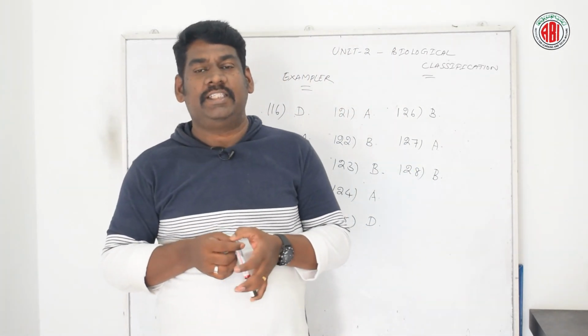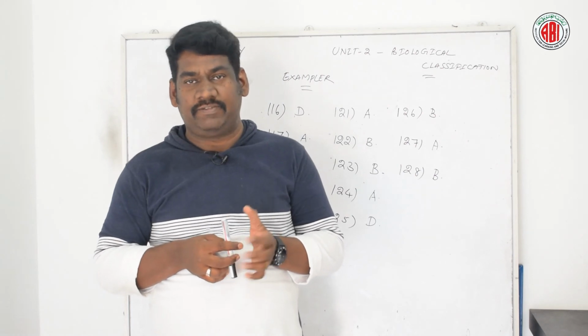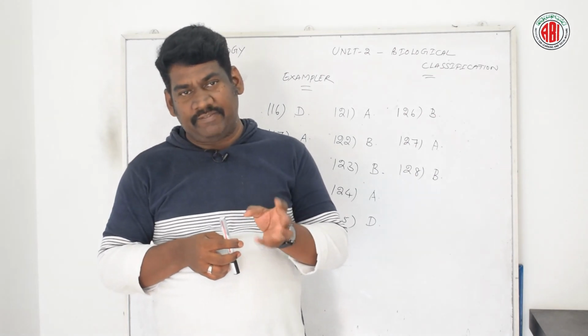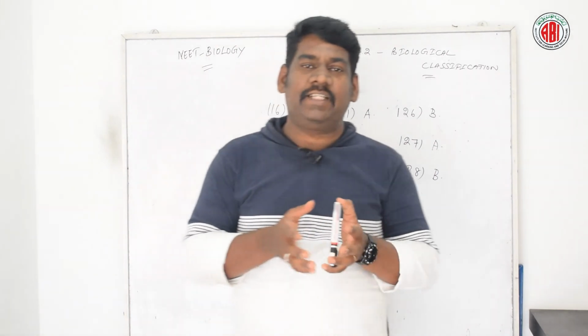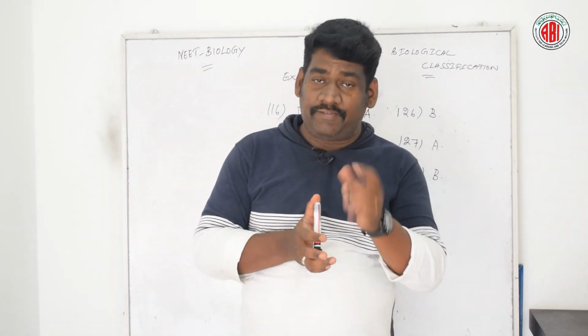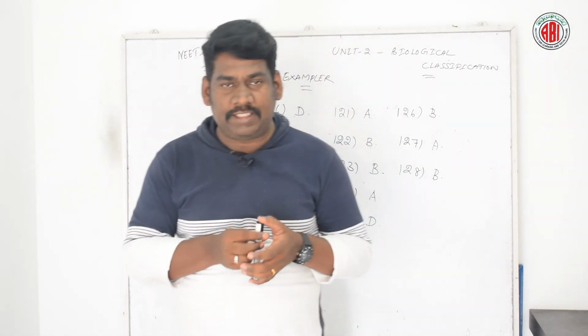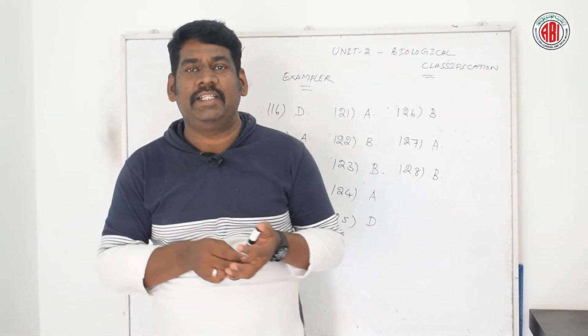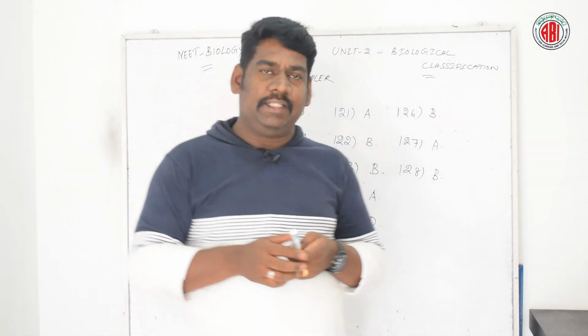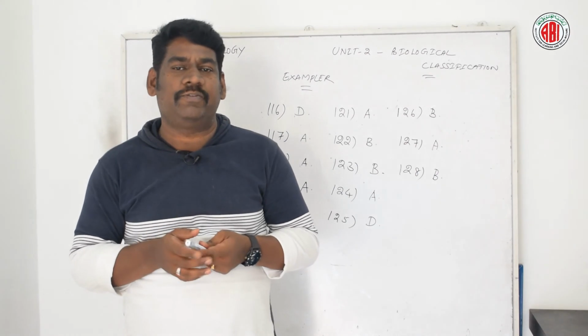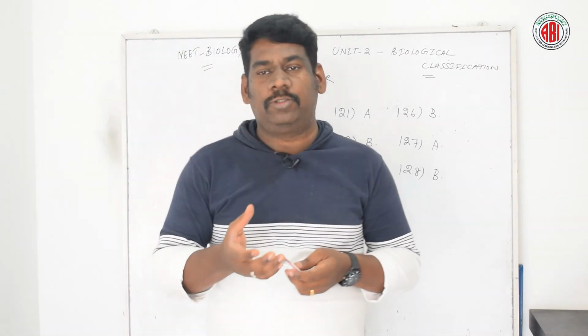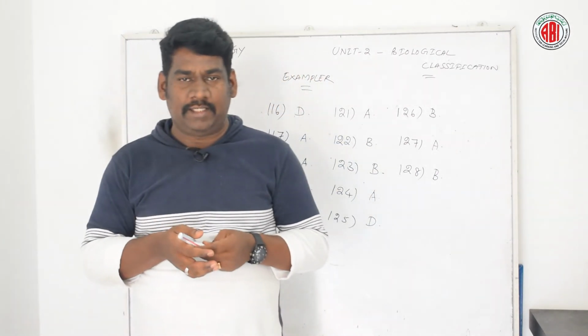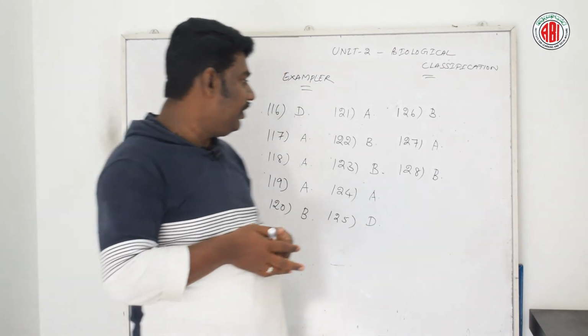Bacteriophages are also called viruses, and these viruses infect the bacteria. Transduction was first reported in Salmonella species by Zinder and Lederberg in the year 1952. This phenomenon is used for gene mapping and analysis in bacteria. So the right answer for this question is option B.